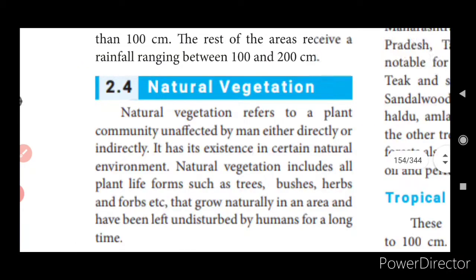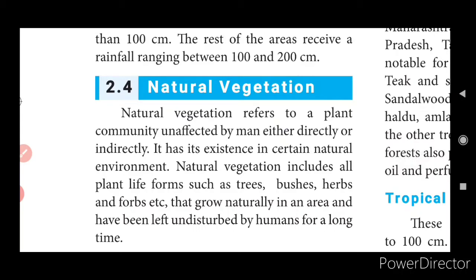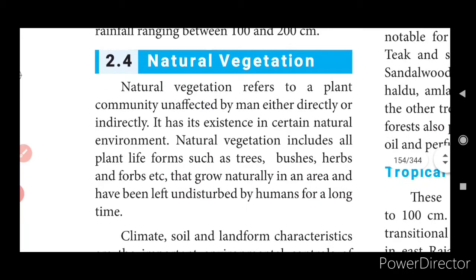Now coming to the point, natural vegetation. What do you mean by natural vegetation? Natural vegetation is the vegetation provided to the population. That is, from the trees you can extract so many vegetables, bushes, herbs and forbs. So these are called natural vegetation. Natural vegetation refers to a plant community unaffected by man, either directly or indirectly. It has its existence in the natural environment. Natural vegetation includes all plant life forms such as trees, bushes, herbs and forbs that grow naturally in an area and have been left undisturbed by humans for a long time.